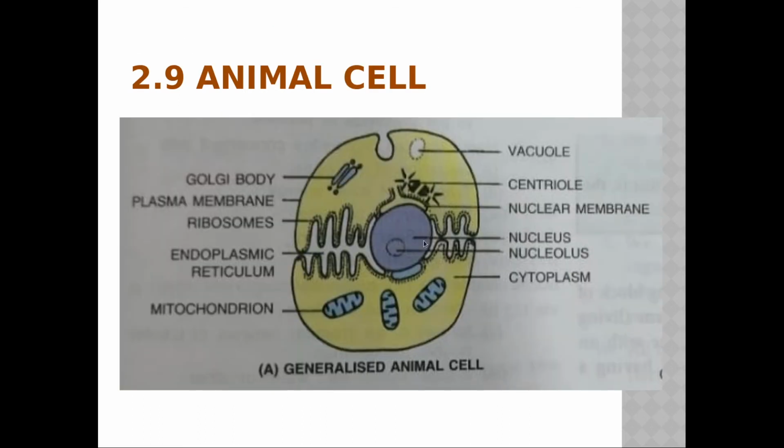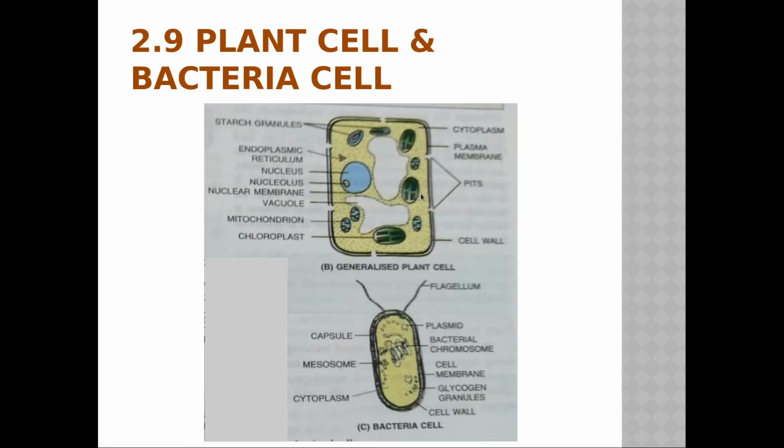Animal cell, here they have given the specific animal cell. Practice this animal cell. All these organelles are shown here: Golgi body, plasma membrane, ribosomes, endoplasmic reticulum, mitochondria, vacuole, centriole, nuclear membrane, nucleus, nucleolus, cytoplasm. You are now familiar with all these organelles, isn't it? Plant cell and bacteria cell are also there.